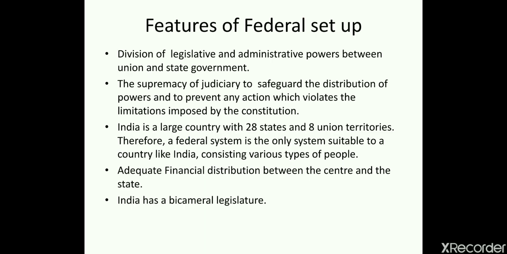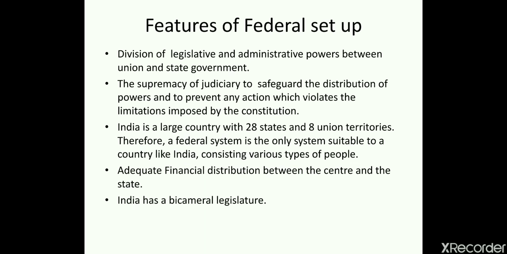Now the features of a federal setup. First, the division of legislative and administrative powers, as I have discussed just now, between the Union and the state government. Second, the supremacy of the judiciary to safeguard the distribution of power and to prevent any action which violates the limitations imposed by the constitution.